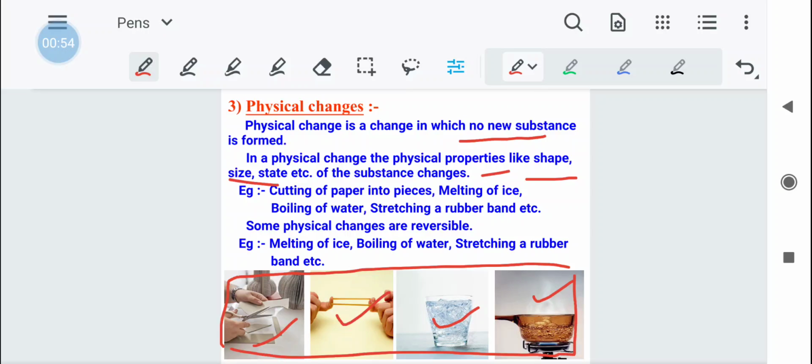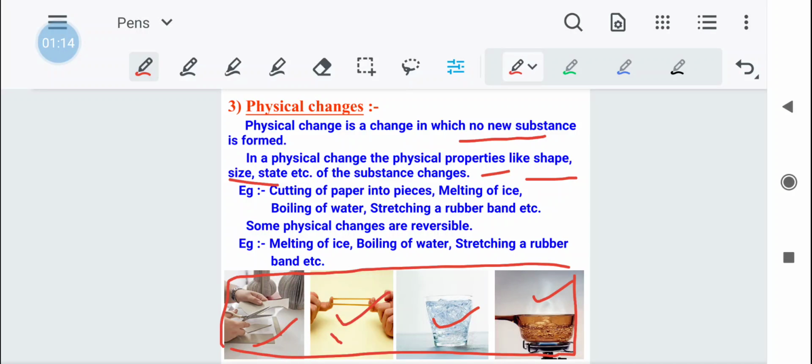We can revert back to their natural shape, size or state, isn't it? So what is happening here? In a physical change, properties like shape, size and state change, and these changes can be reversed.